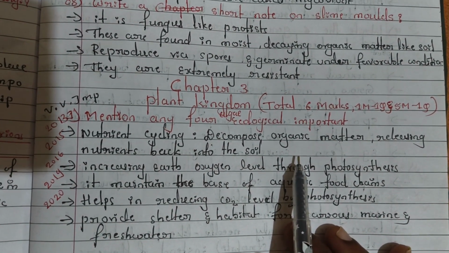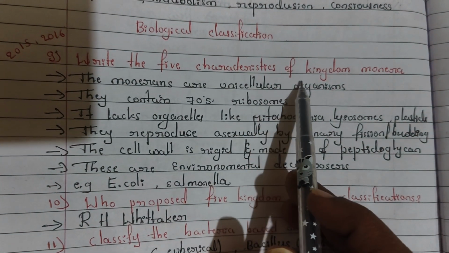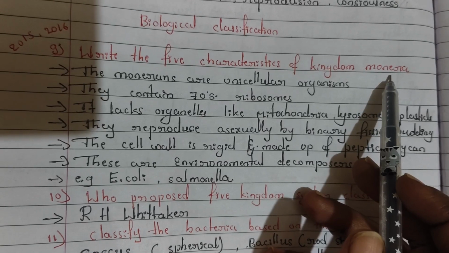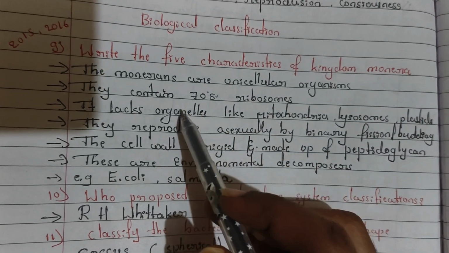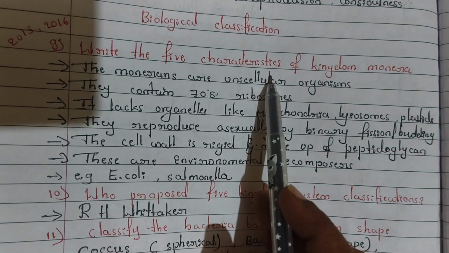Okay, a few more questions are there. The next question is: write the 5 characteristics of kingdom Monera. If there is a question on Monera, you have to write these points. And mind it, it is most important, it comes many times.